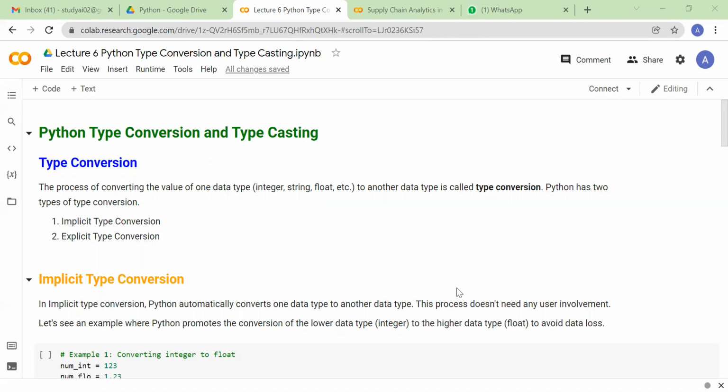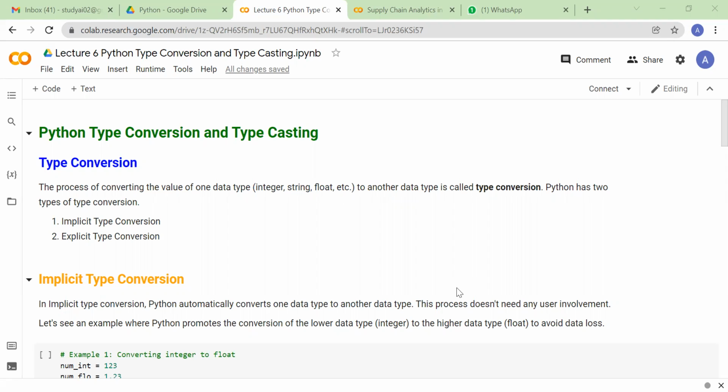So to start with, what exactly is implicit typecasting or type conversion? In implicit conversion, Python automatically converts one data type to another data type, and this process doesn't need any user involvement. For example, you have defined an int variable and another variable that is a float.